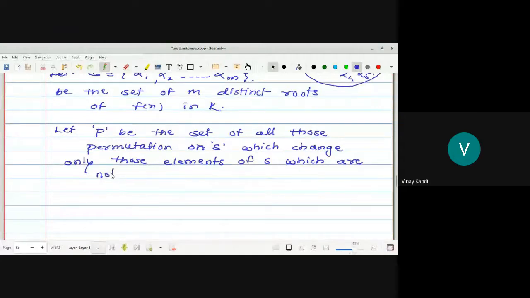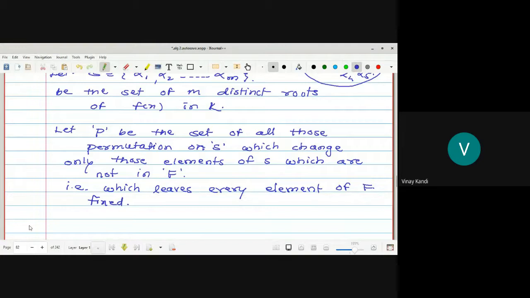What is the meaning of this? That is, which leaves every element of this capital F fixed. Now look at it. How many elements are there in set S?